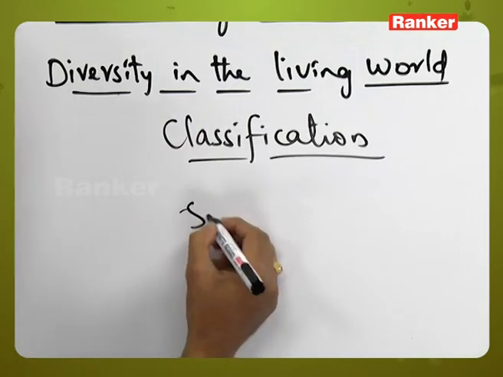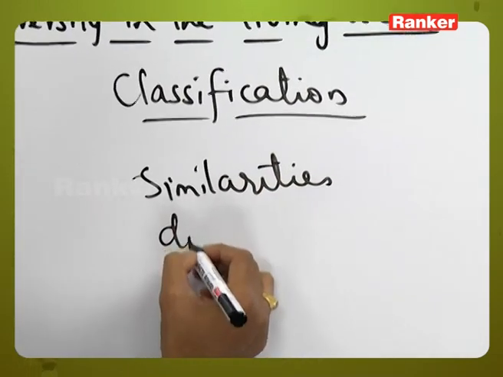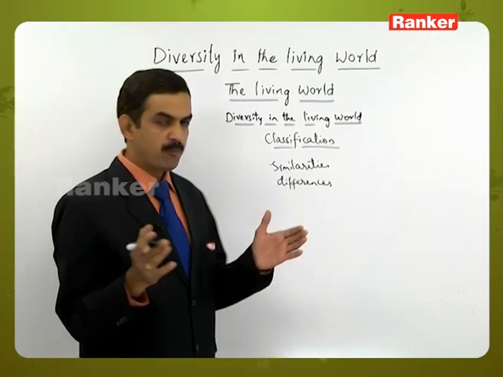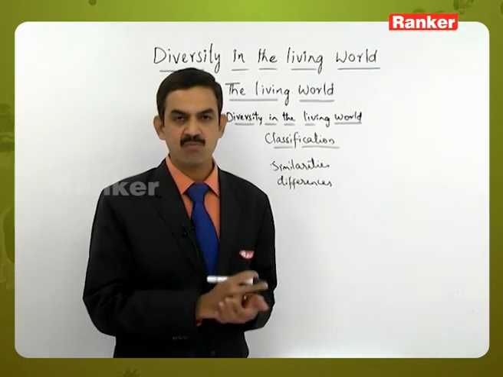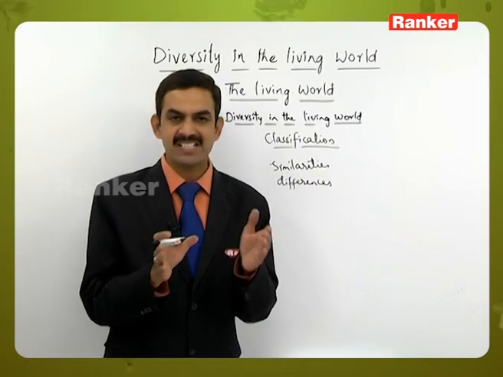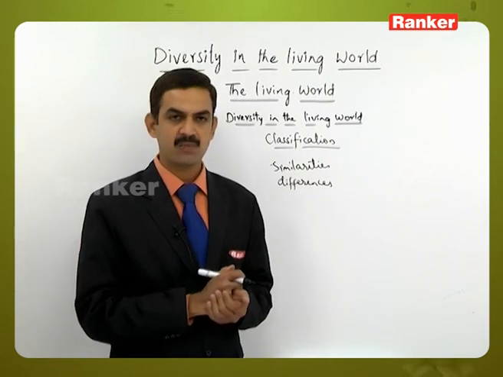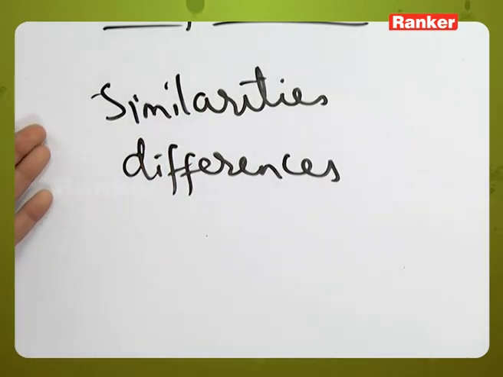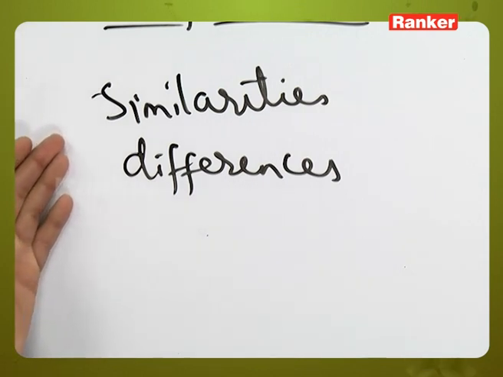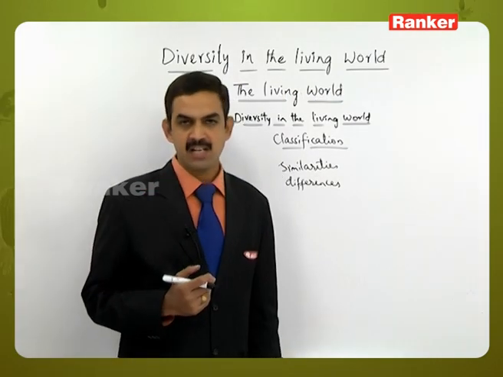Based on the similarities and differences, whichever plants have similarities are kept in one category or one group, and whichever have differences are separated and kept in different groups. That is what we call categorization, or placing the plants into different groups based on the differences, which is called the classification process.